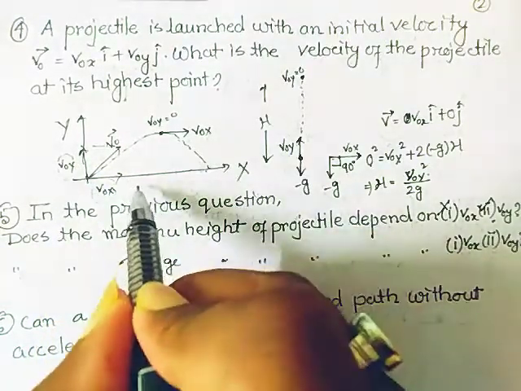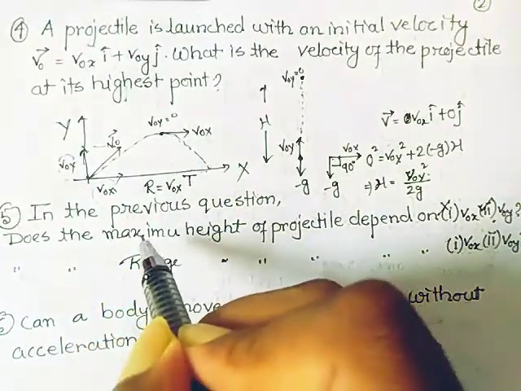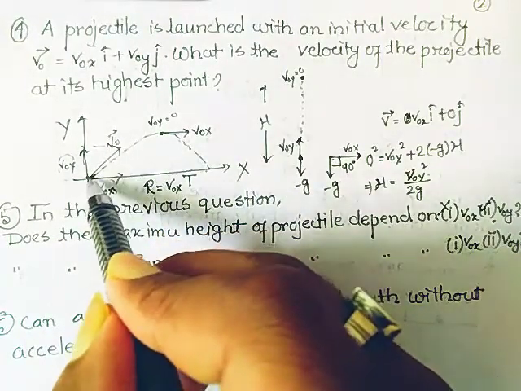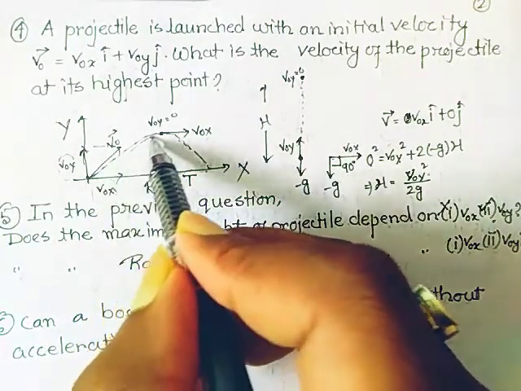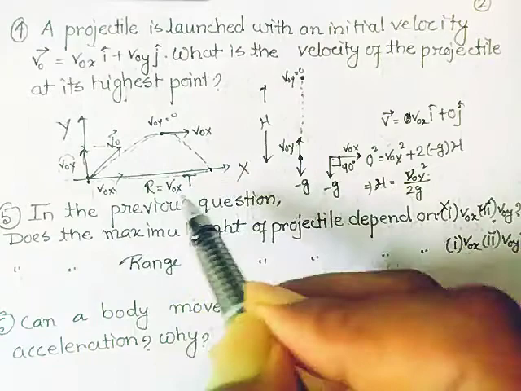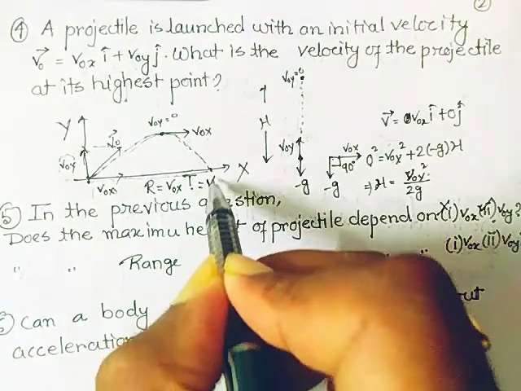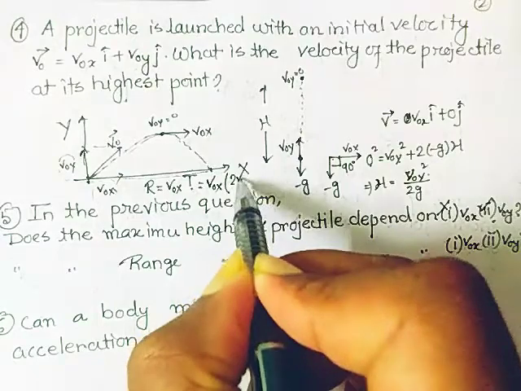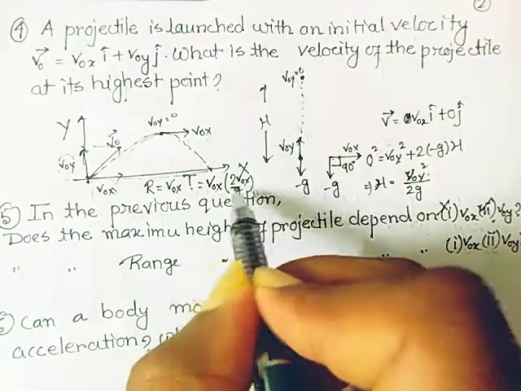If I want to calculate the range, it is v0x and capital T, where T is the total time of flight, the time taken by the particle starting from the origin, reaching the maximum height, and reaching here. So this is the range. So range equals v0x into T. Now what is T? T equals 2 into v0y divided by g.